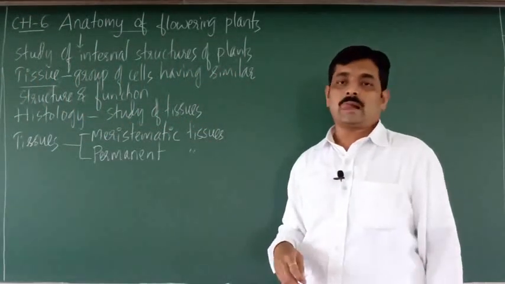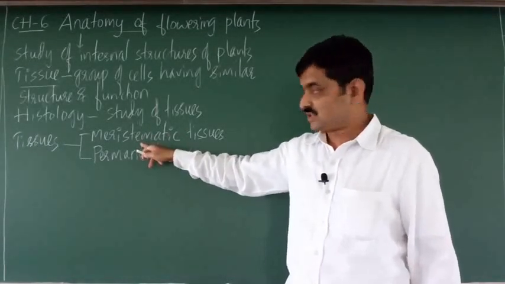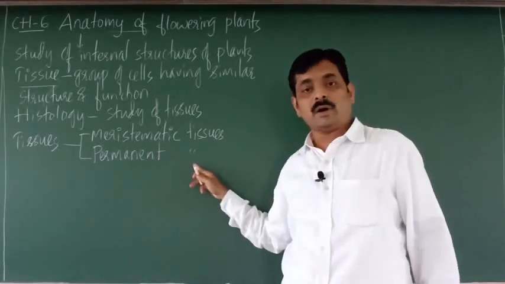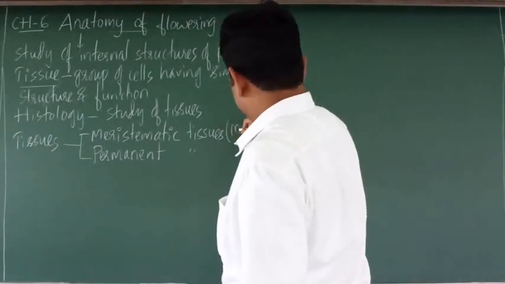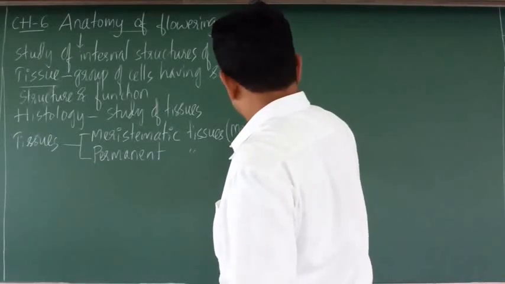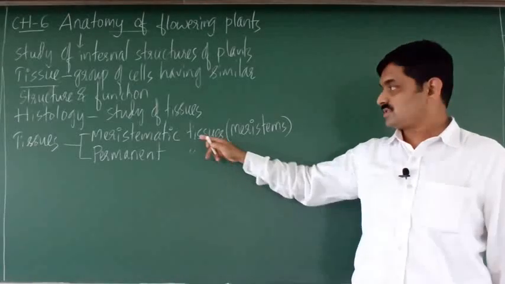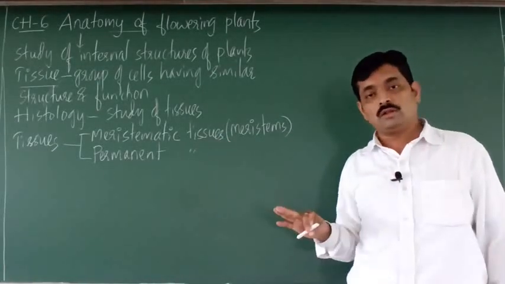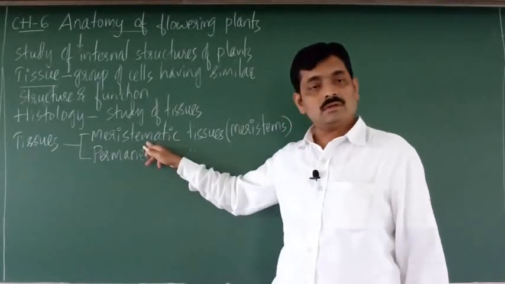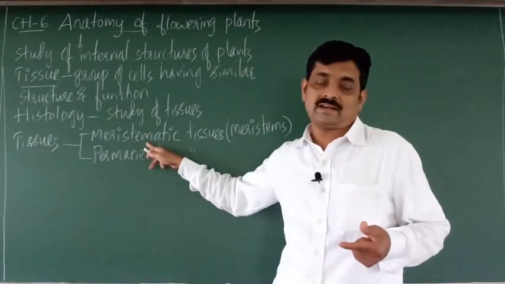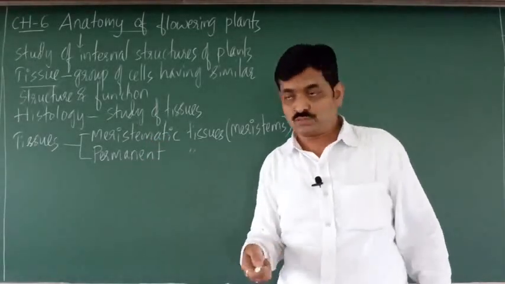So in plants, tissues are classified into two types: meristematic tissues and permanent tissues. Meristematic tissues are also called meristems. So meristems and meristematic tissues are all the same. So that is the classification of the tissues in plants.